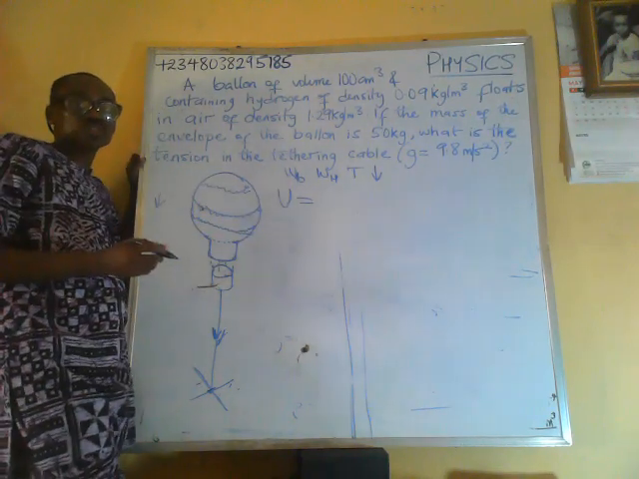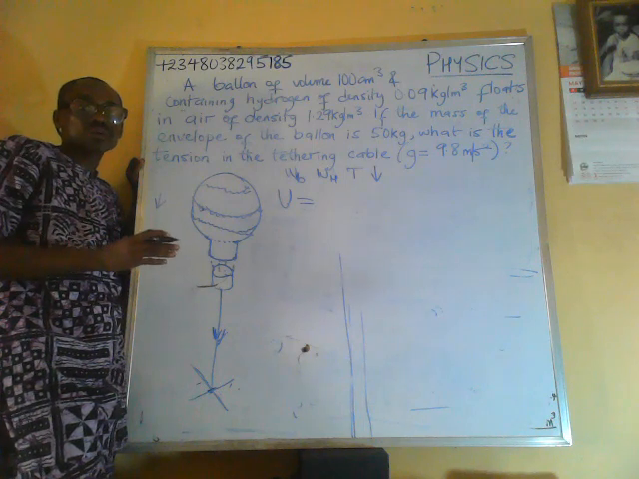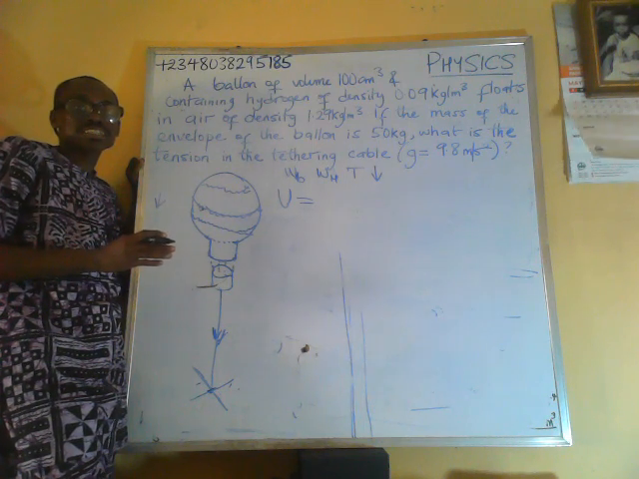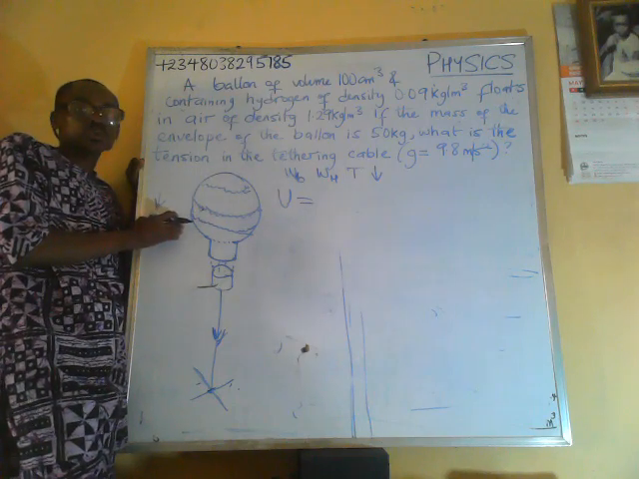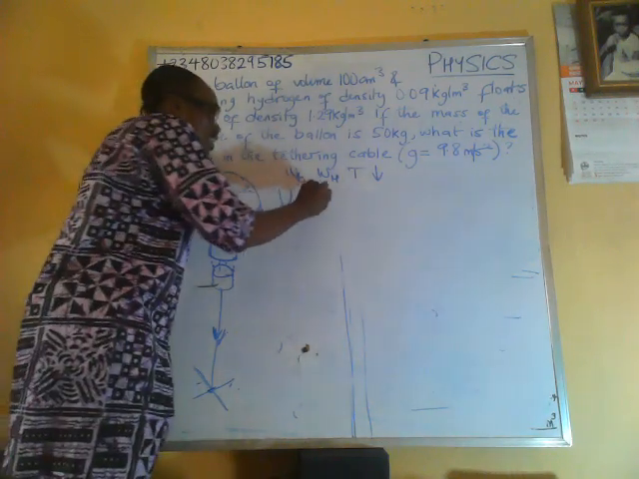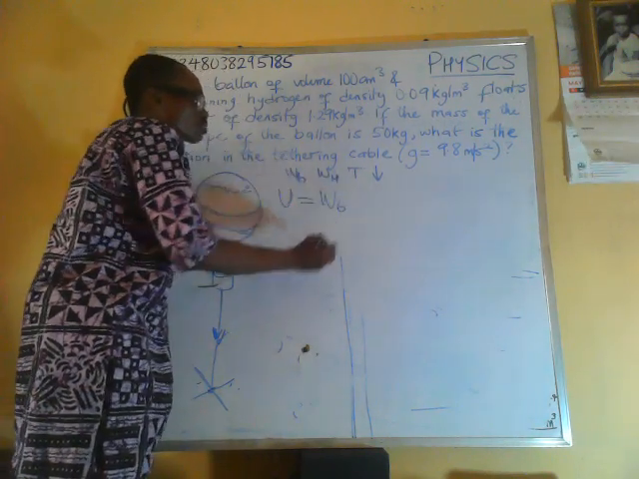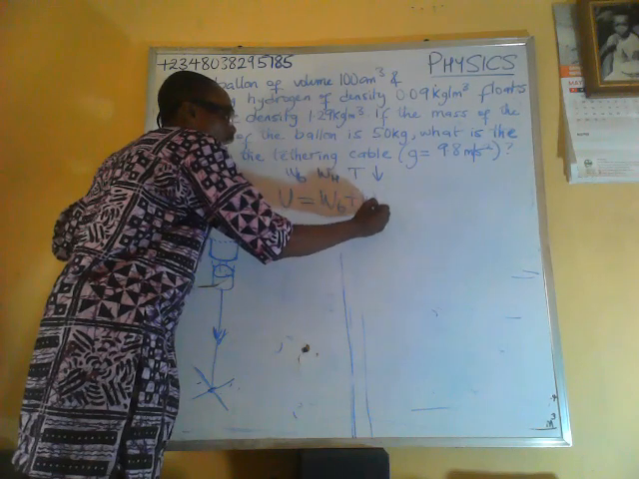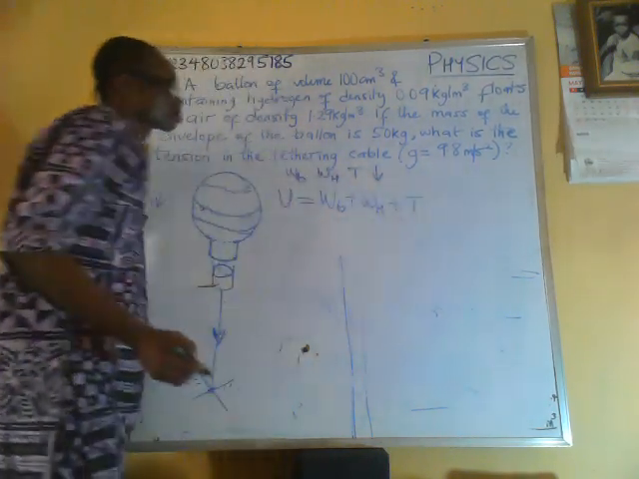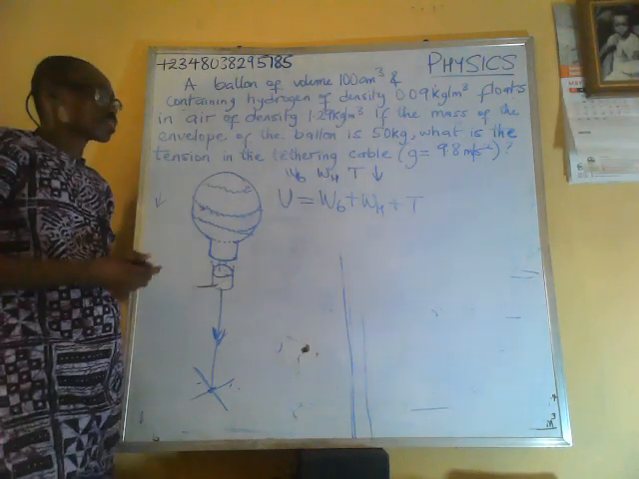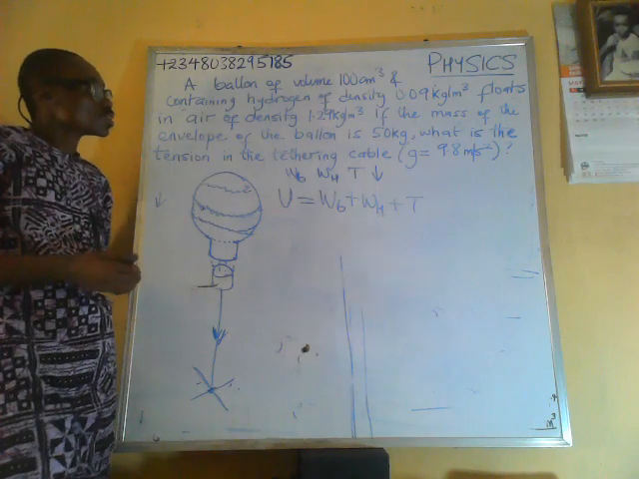from the principle of flotation says that the upthrust must be equal to the weight of the floating object, in this case the floating balloon. So the upthrust must be equal to the weight of the balloon plus the weight of hydrogen inside the balloon plus the tension.